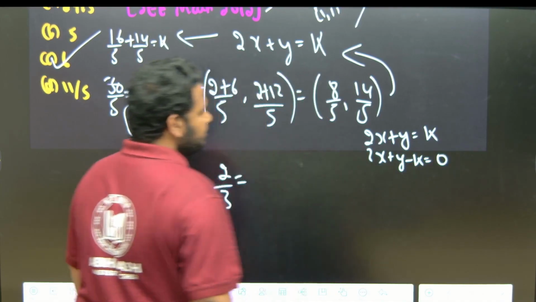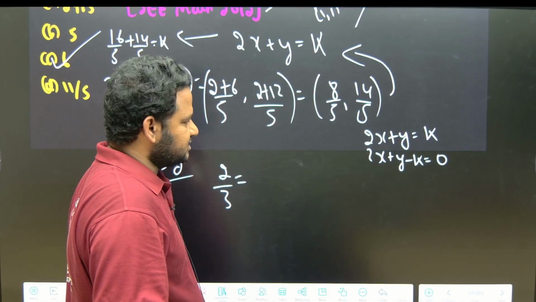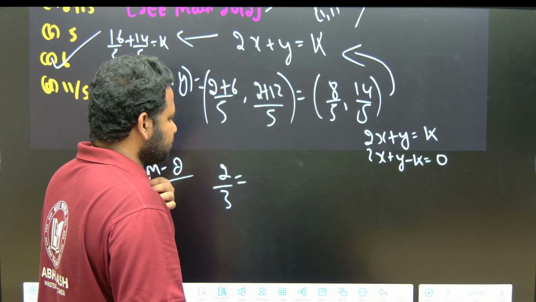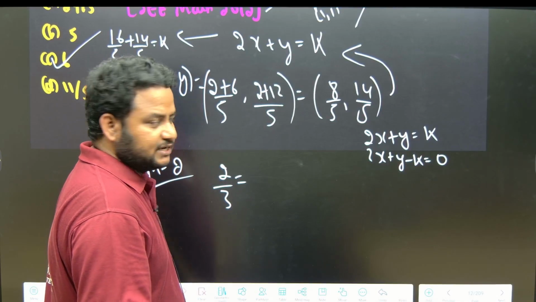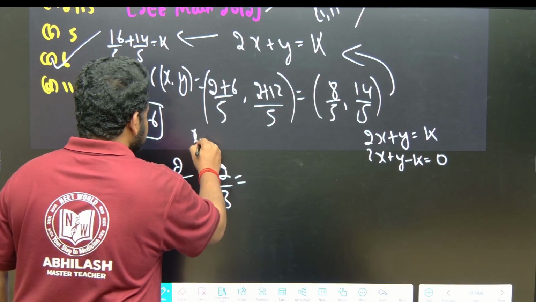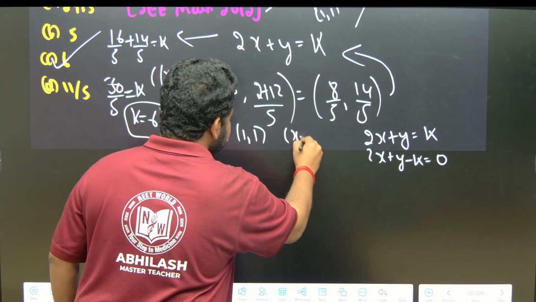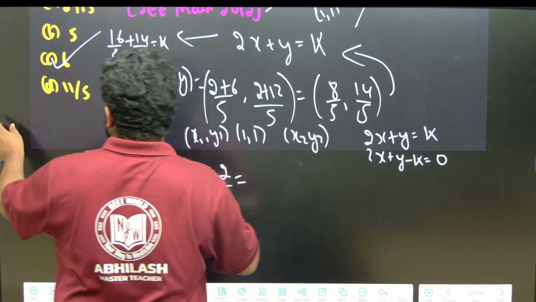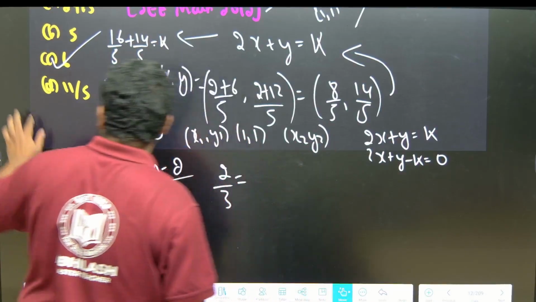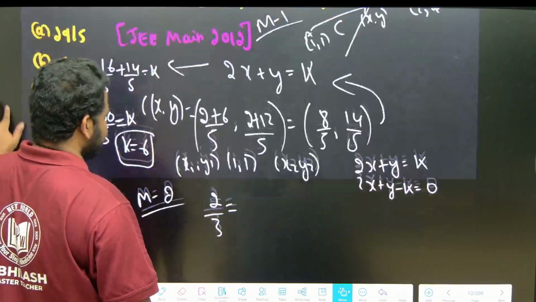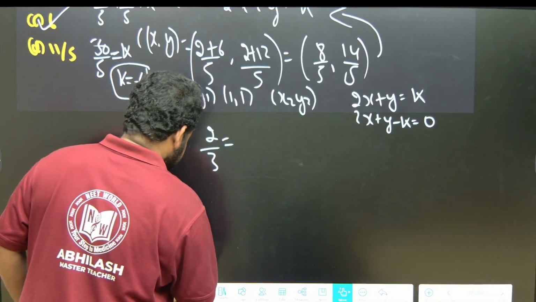So what should we put for x and y? Let us put the value 2x1 plus y1. Here x1 y1 is 1 comma 1. And x2 y2, just a minute, the value of x2 y2 is 2 comma 4.